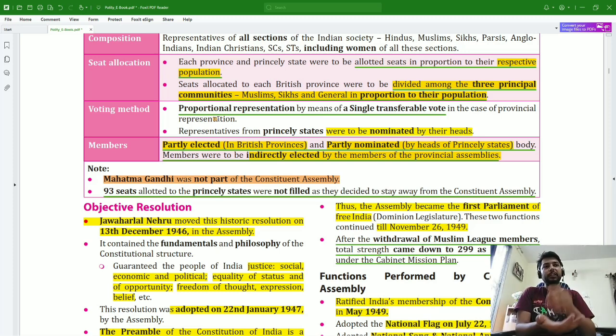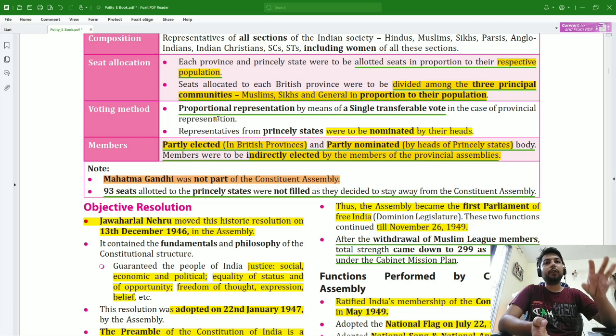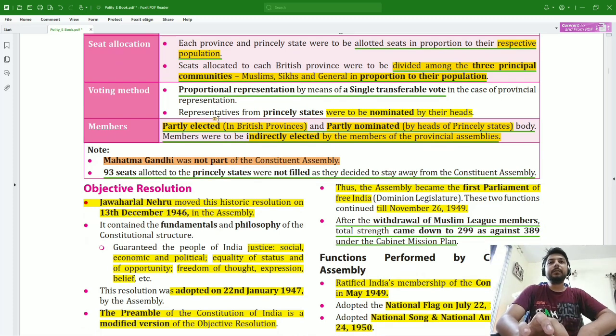It was first on the basis of the respective population of the province or the princely state, and also it was divided among 3 different communities: Muslims, Sikhs, and general. This division was also on the basis of the population of the Muslim community, Sikh community, and the other, that is the general community.